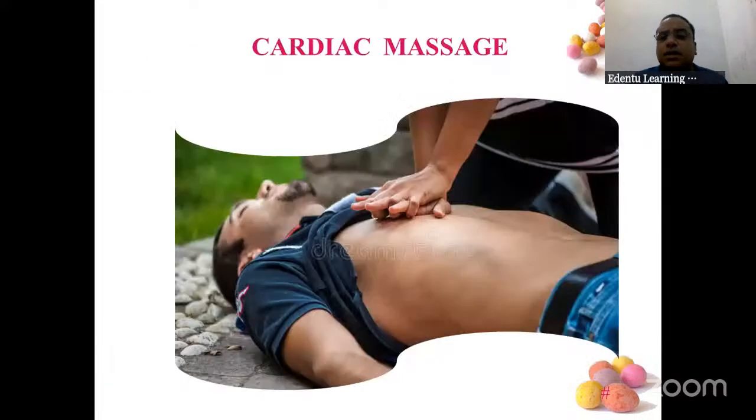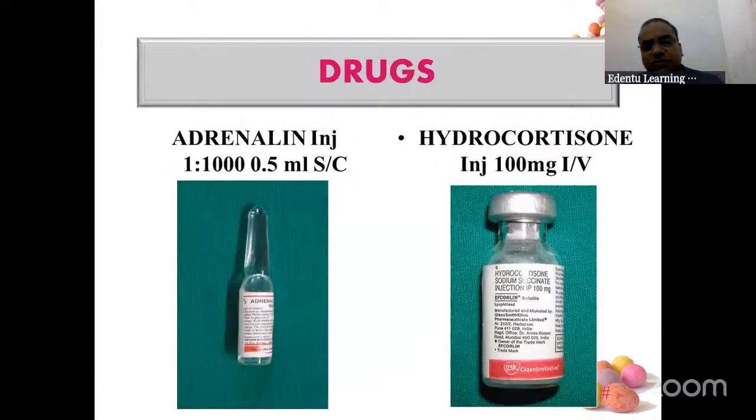And then you connect the intermammillary line, and just at the center on the left side, make a fist and give compressions. Like the xiphoid process, you will give compressions. And for cardiac arrest, you can give adrenaline injection 1:1000, 0.5 ml subcutaneous, or hydrocortisone injection 100 mg IV can also be given. Simultaneously you have to start CPR as well as these medicines, adrenaline and hydrocortisone.